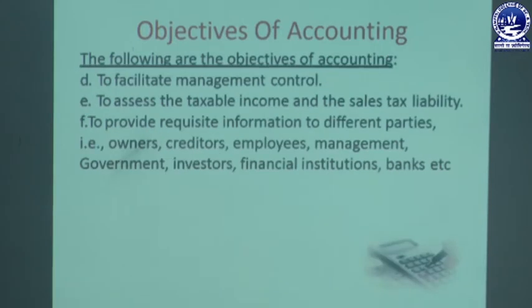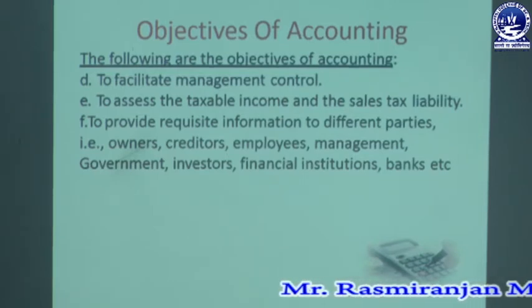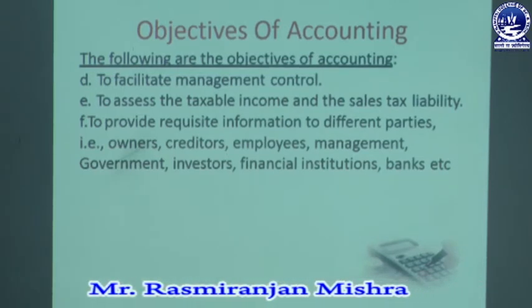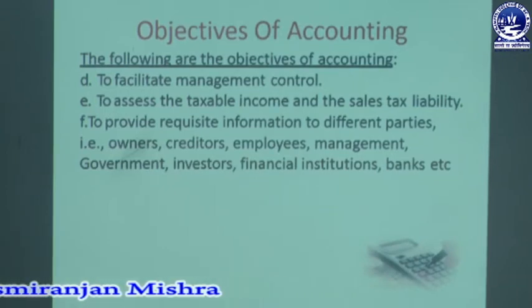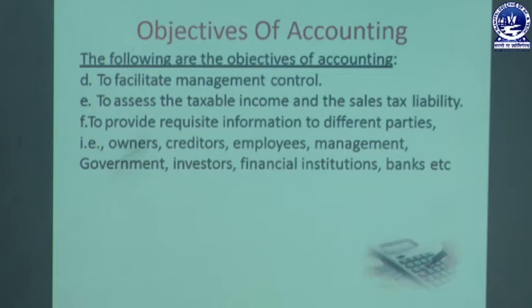Then the fourth objective is to facilitate management control. By taking into consideration the income statement and position statement, management can take steps depending on whether the business has earned profit. If the business has earned profit, then that profit can be diversified for expansion or growth of the business. If the business has suffered loss, then management must consider why the business has suffered loss and take the ultimate step to reduce or minimize the loss.